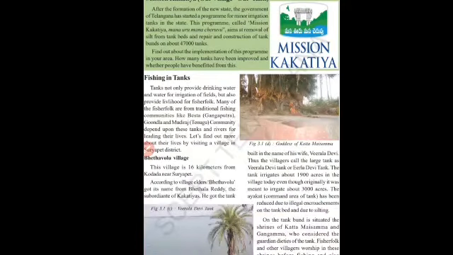Now let us discuss Mission Kakatiya. What is Mission Kakatiya? Already we discussed that this is one mission started by our state government after the formation of our state. Earlier it was Andhra Pradesh, Telangana and Andhra Pradesh together. After the separation of this state, the new state Telangana was formed. At that time, the government of Telangana started one program. That is what? Yes, Mission Kakatiya, Mana Uru Mana Cheru. So why did they start it? What is the main aim of this mission?